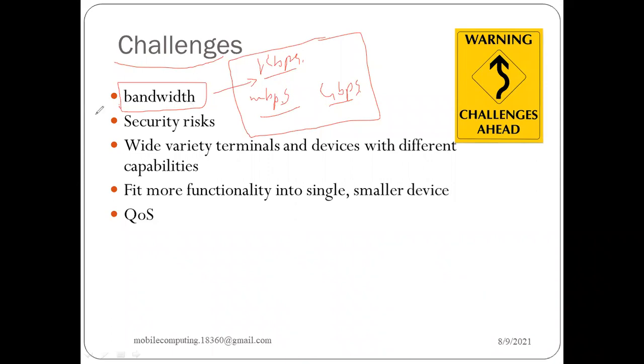This is one of the prominent challenges that we need to acknowledge and overcome. We could mitigate it, but we cannot avoid it totally. We can minimize the level of effects, but we cannot completely avoid all the bottlenecks available in the network.